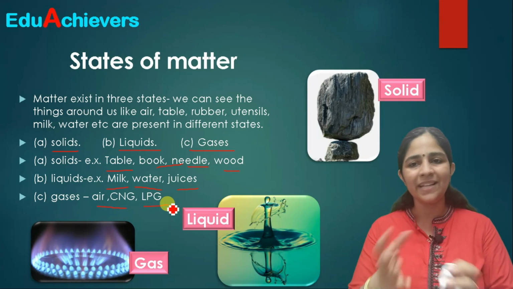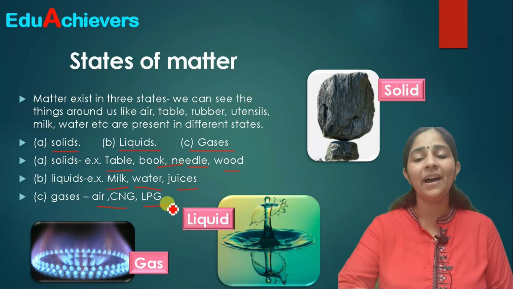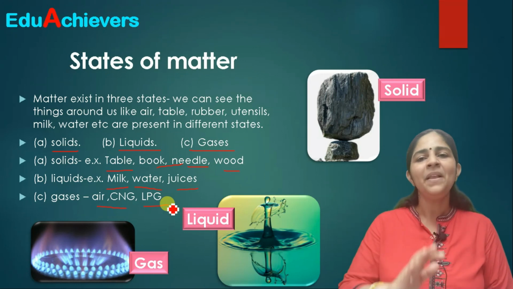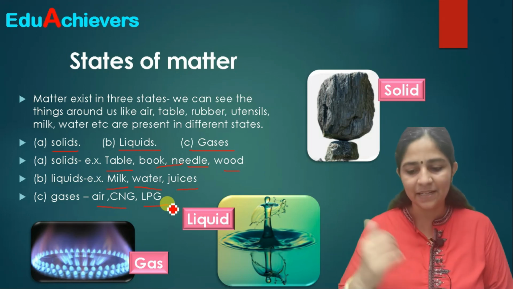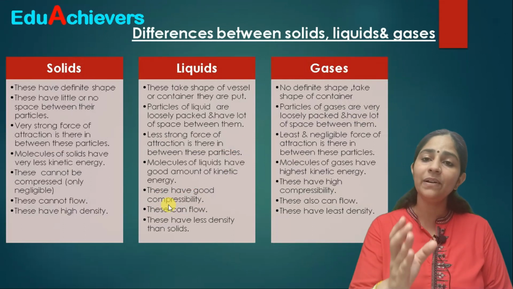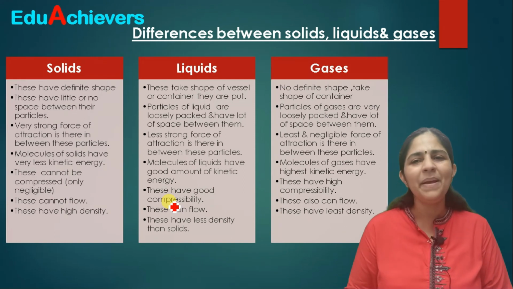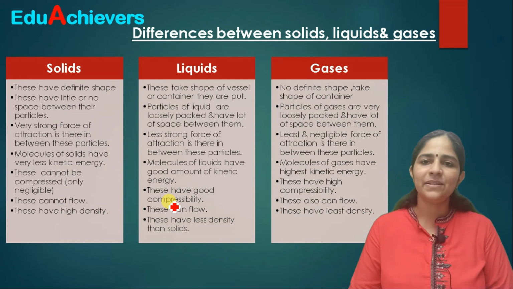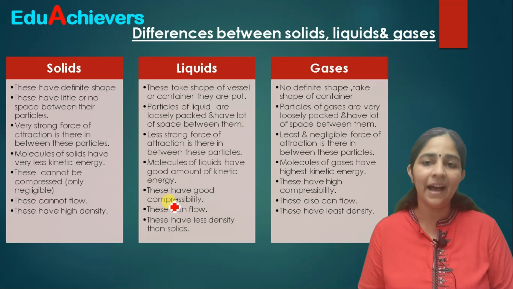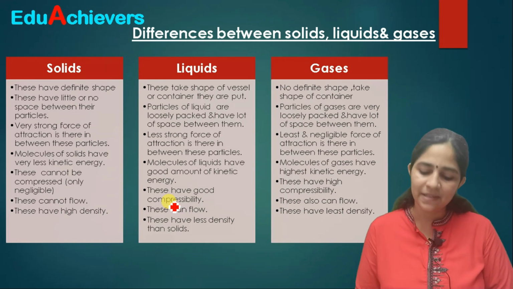Now these forms also change into each other. Like you're aware, water can change into ice, or water can change into water vapor and back into water. So that is fine, correct? We will talk about that as well. But for now, let's discuss the difference between solids, liquids and gases, how they are different from each other. The basic difference you always know is that solids are hard, liquids can flow, and gases can flow at a higher rate or speed, correct? But let's take a little bit more points into consideration.